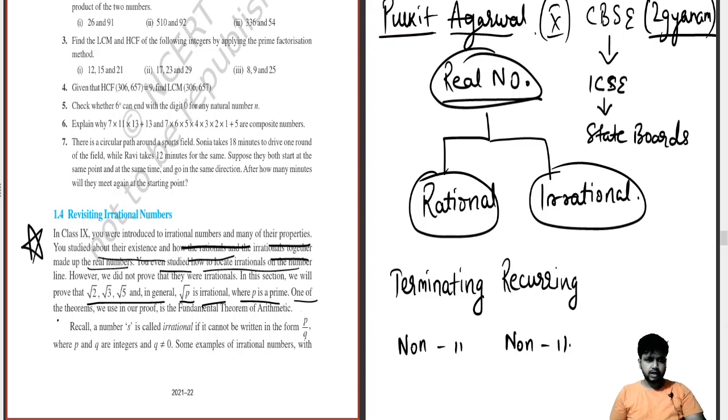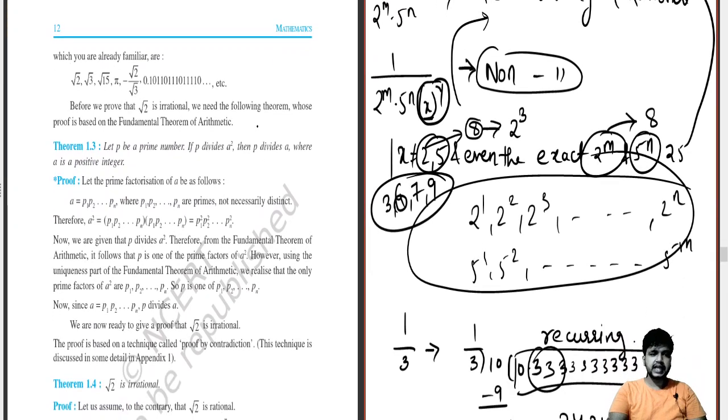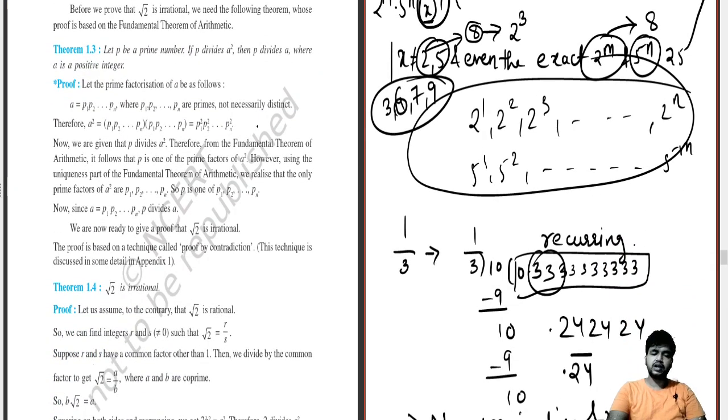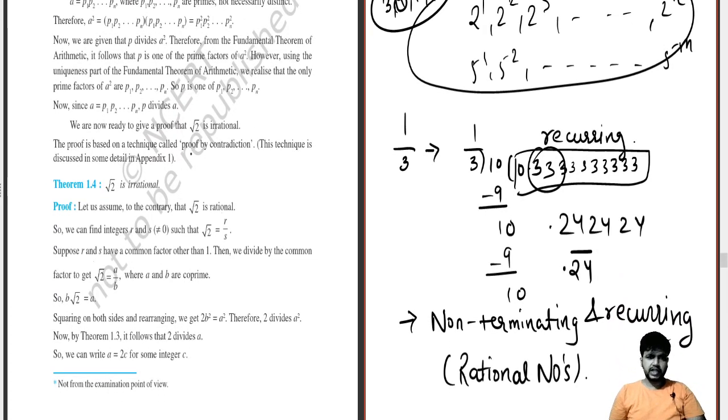One of the theorems we use in our proof is the fundamental theorem of arithmetic. Okay, so we will be proving over here why they are irrational numbers. We'll be taking only one case, and the whole exercise ends with the concept. Okay, so if you see here, there is an example: root 2 is an irrational number. Okay, this is the most common question. Now if you add 5 to it, if this is irrational, this also becomes irrational.